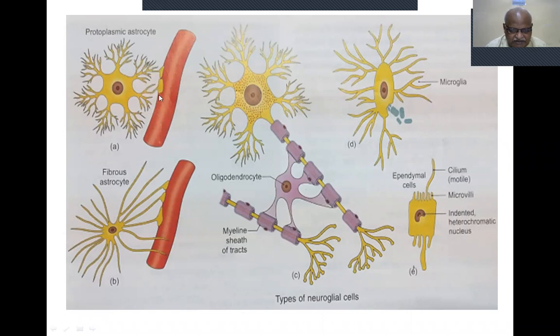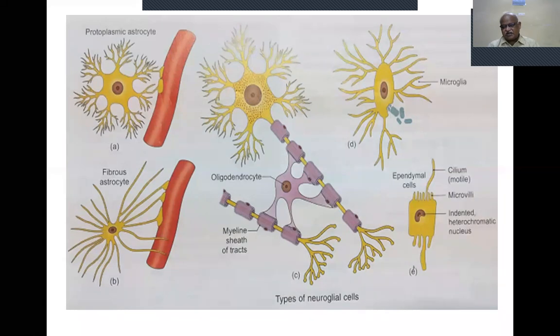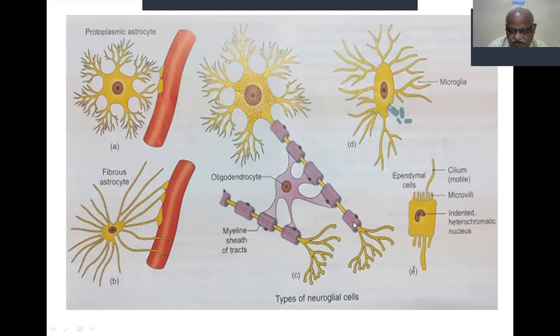So this type of selective entry of material from the blood vessels into the nervous tissue is called the blood-brain barrier system. This system of maintenance is called the blood-brain barrier system. Because these two are associated with blood vessels, they are concerned with the blood-brain barrier system. Whereas oligodendrocytes are concerned with axon and myelin sheath. So they are myelination associated.